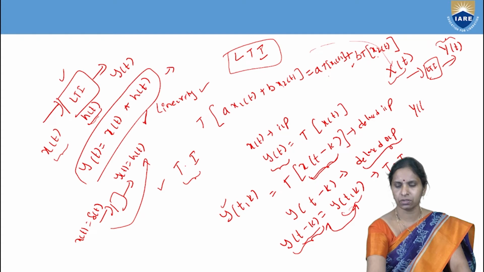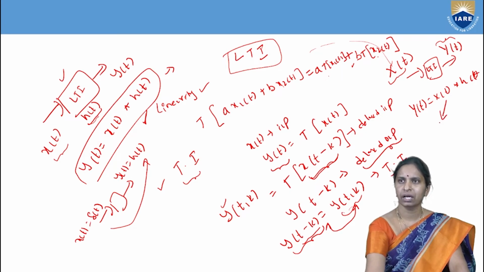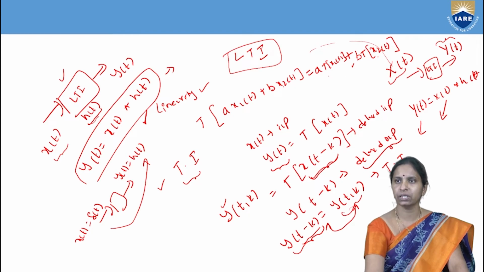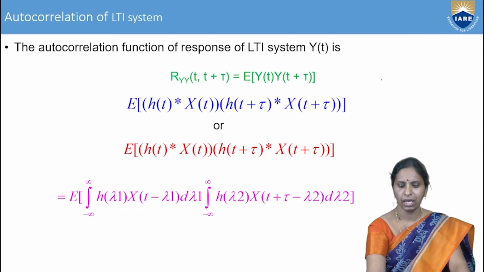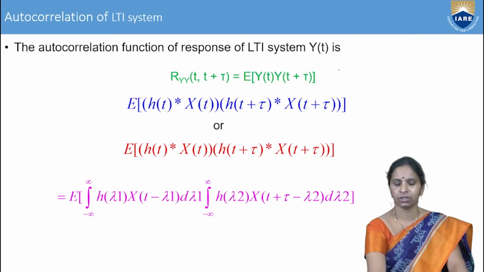Then, how could you write down y of t? Y of t is equal to x of t convolution h of t. Here, x of t is called the random process, a random input, and h of t is called the impulse response. And this is called what? The response of the LTI system due to the random input. Therefore, y of t is equal to x of t convolution h of t.